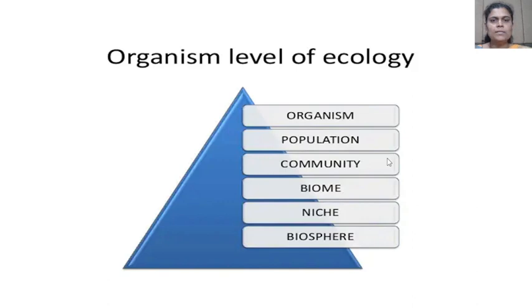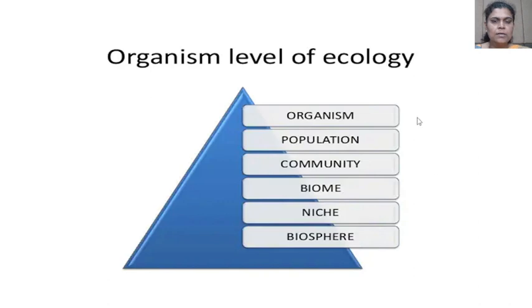Next, the organism level of ecology. We have to study the introductory part of an organism. In this topic we see the different levels of organization of ecology, and we will see a number of concepts here.